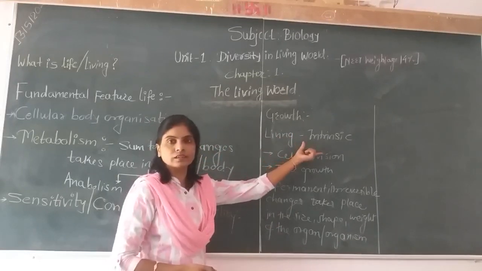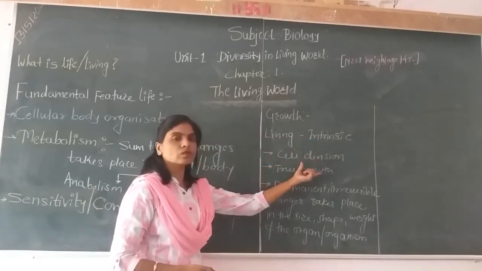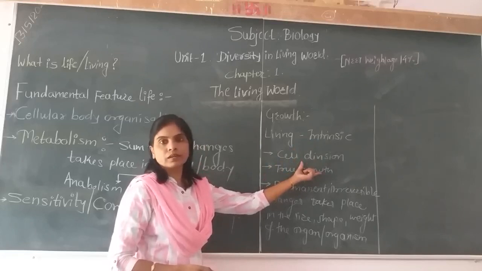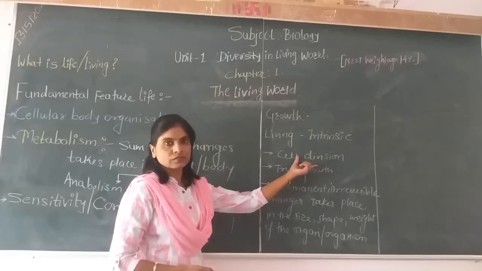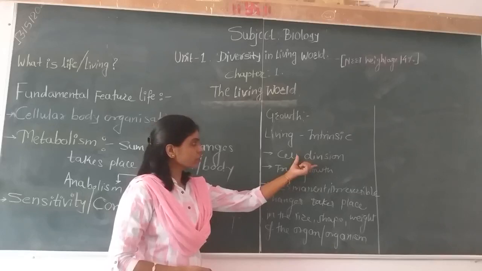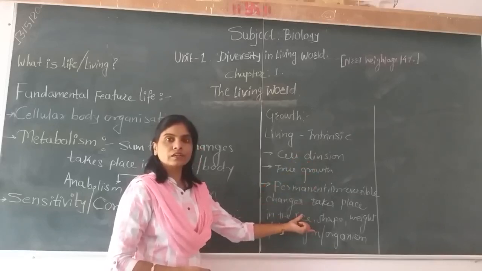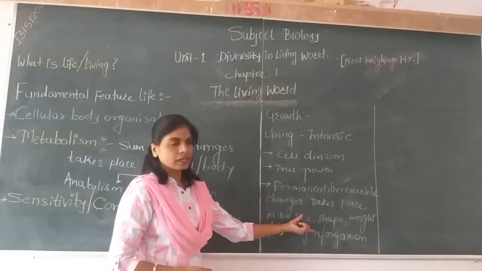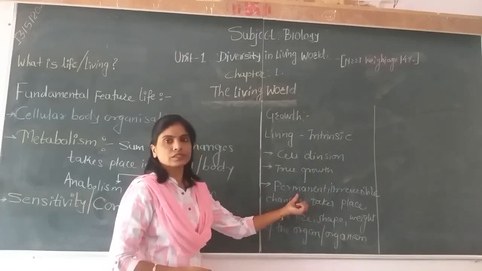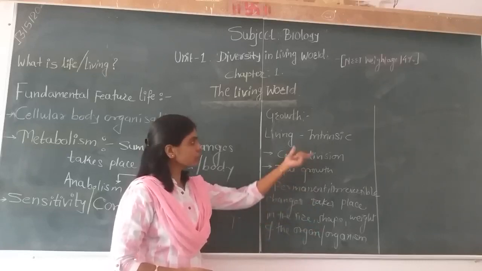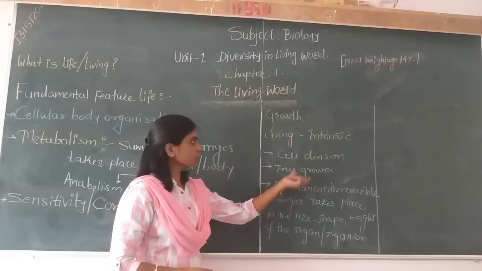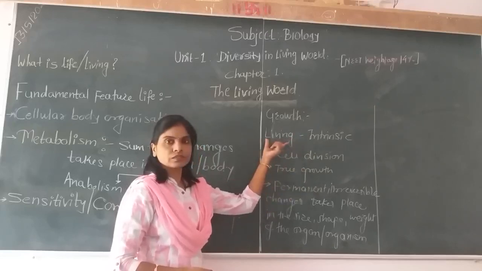It is internal, and it is possible just because of increasing cell number, meaning cell division. Increased cell number leads to changes in the shape, size, and weight of the organism, and these changes are always permanent. They are not reversed. This is the universal direction, and this growth is called intrinsic or true growth. We observe it in living organisms.